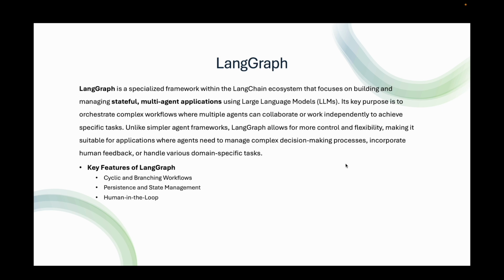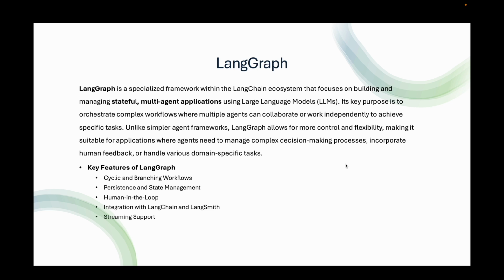Human in the loop. This feature allows agents to wait for human approval before proceeding, giving businesses control over critical decisions. Then we have integration with LangChain and LangSmith. While LangGraph operates independently, it integrates well with LangChain for LLM orchestration and LangSmith for performance monitoring. Streaming support.